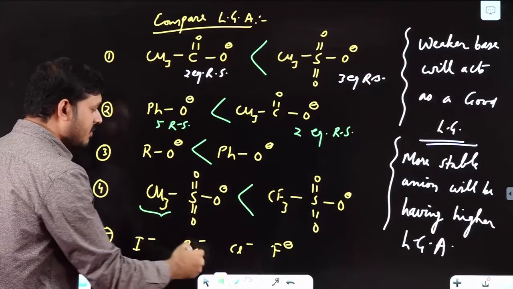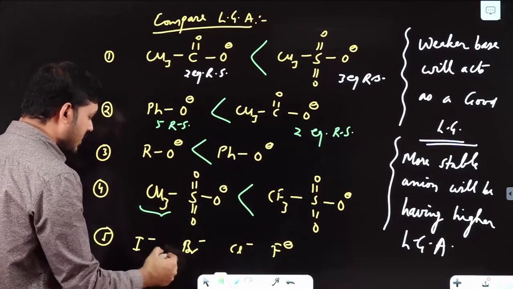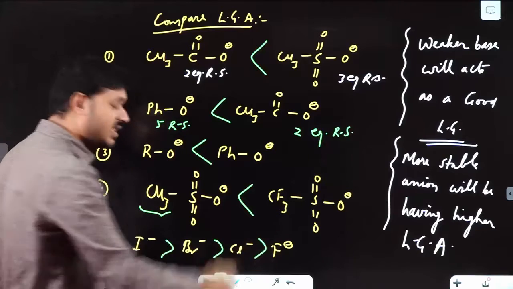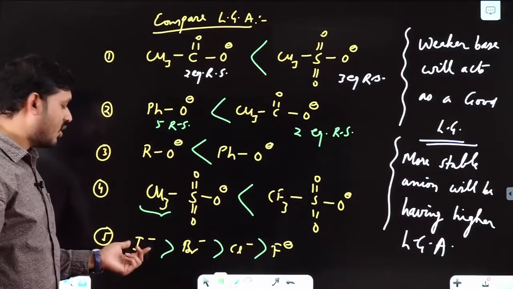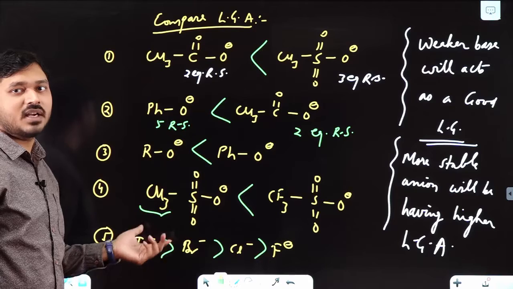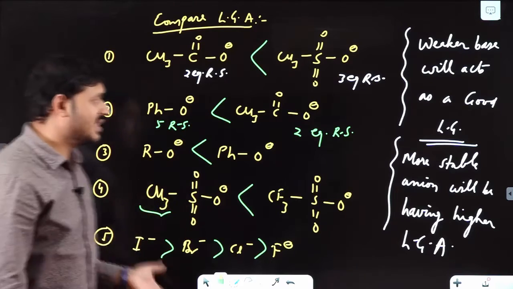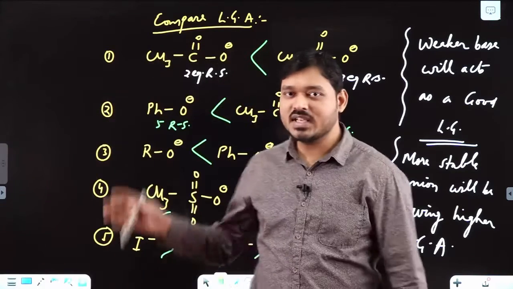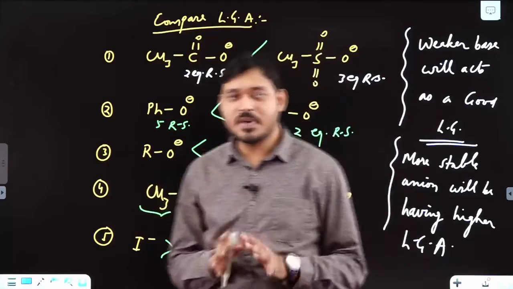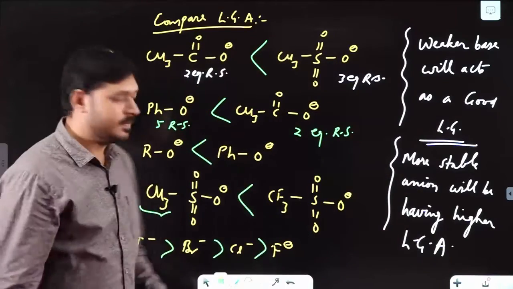Now if I say I minus, Br minus, Cl minus and F minus, then obviously I minus is more stable due to size. It can hold the electron pair more easily due to its vacant d orbitals. So dear students, in this way you can understand all these examples. Here I have compared leaving group tendency.